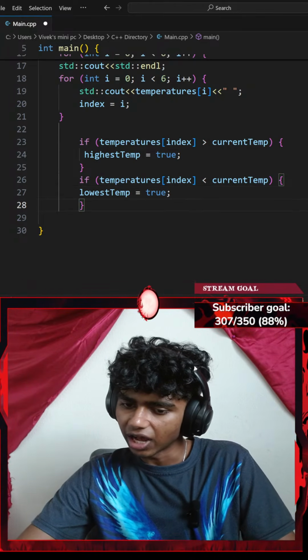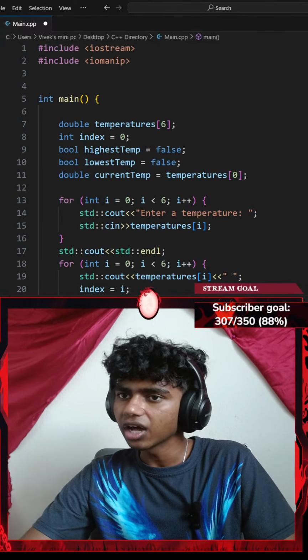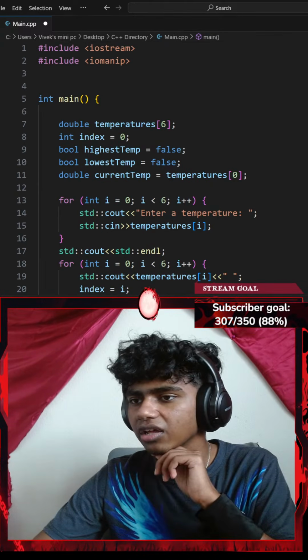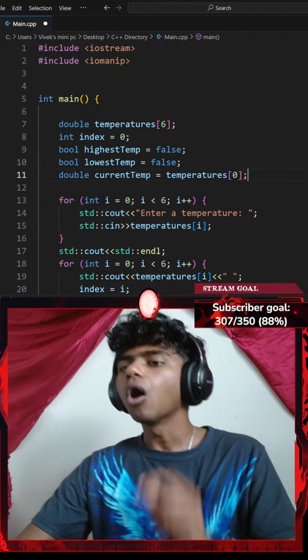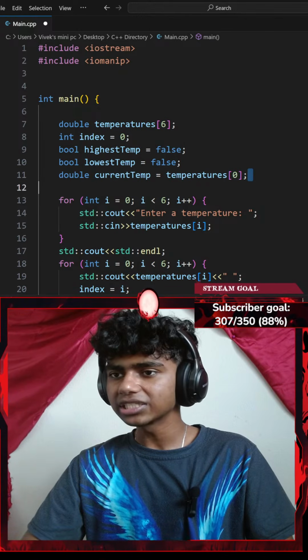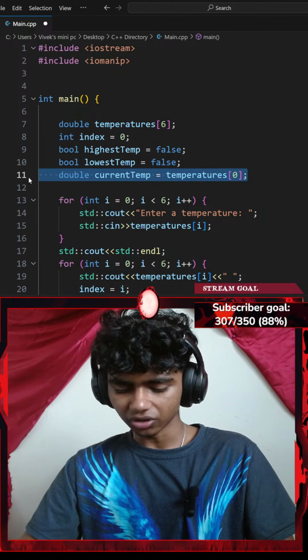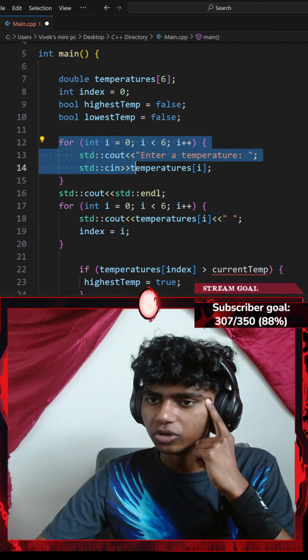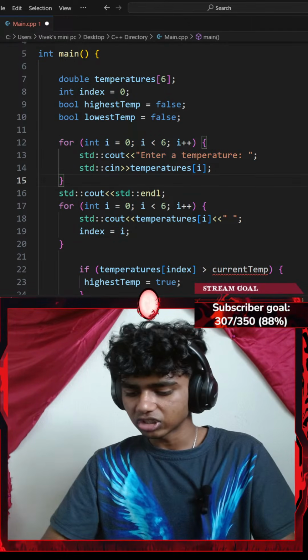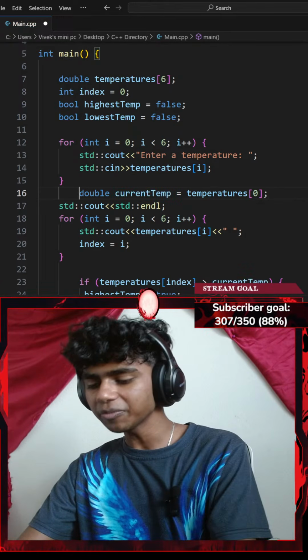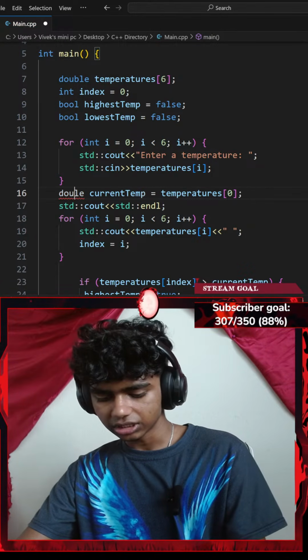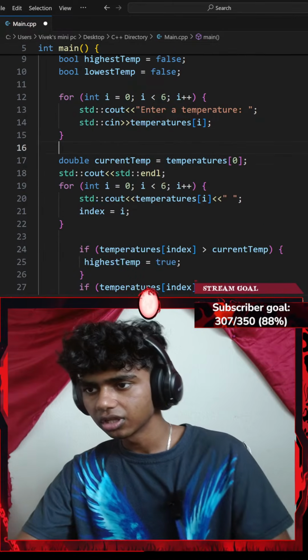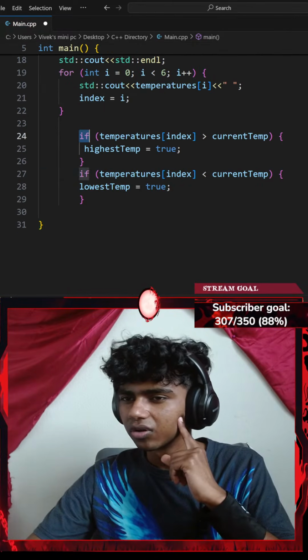You do not have values of temp at line 11. I don't have values of temp at line 11. Oh, okay, yeah, that actually makes sense. The reason I don't have values is because I didn't enter anything. I entered after those for loops. So maybe under line 15. There we go. Okay, that actually makes sense. Double. Alright, perfect. So I add those.